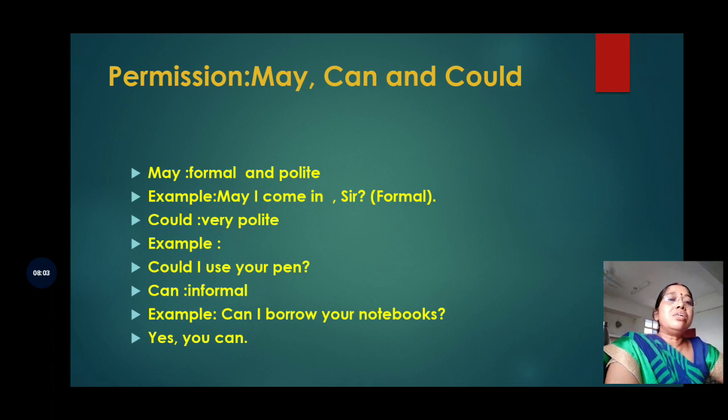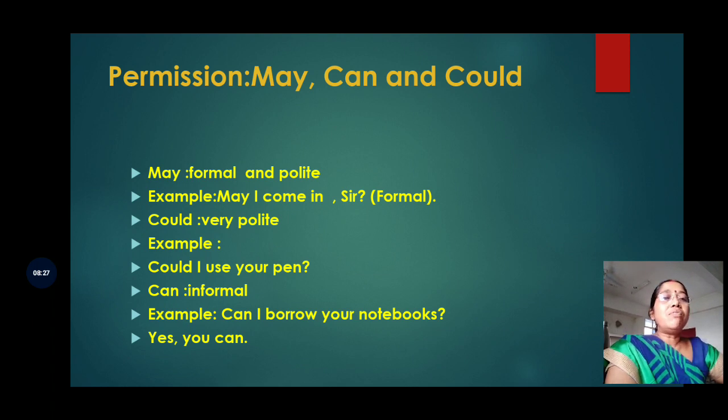Now let us take the first idea or expression or mood, that is permission. When we have to express this idea of permission, whether we are seeking permission or granting permission, for that we use the modals may, can and could. Now may is formal in nature.